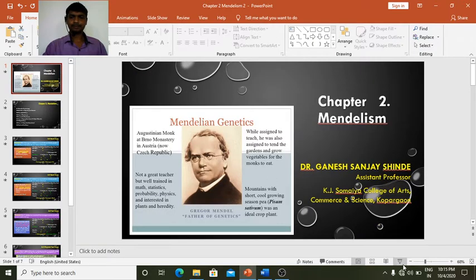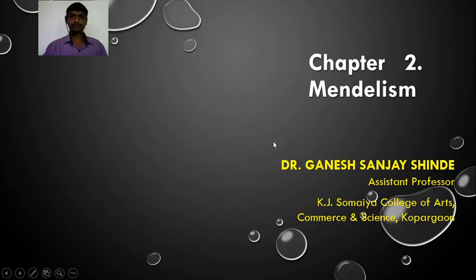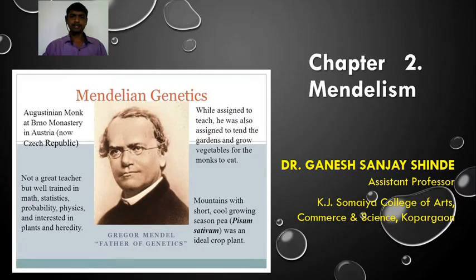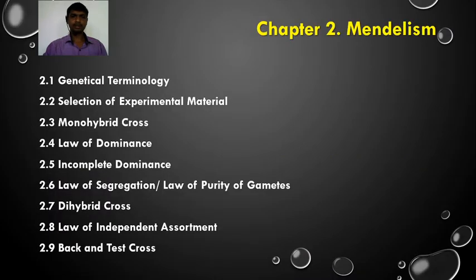Now we are at the end of chapter 2, Mendelism. In the previous lectures we discussed Mendel's work on the pea plant, Pisum sativum. During his work he gave certain statistical analyses that were used to build up the law of dominance, the law of segregation or law of purity of gametes, and the law of independent assortment.